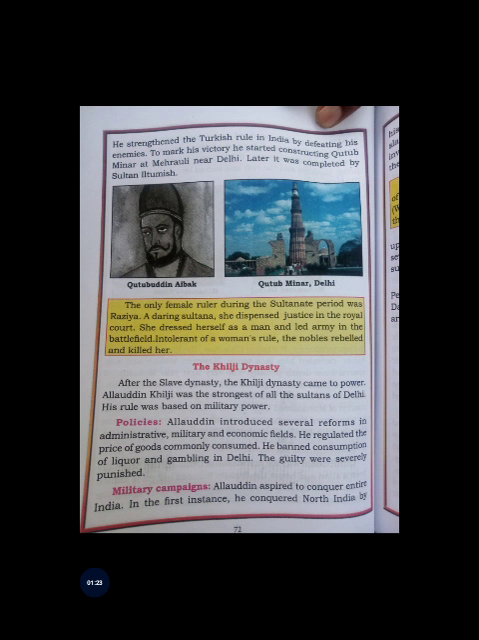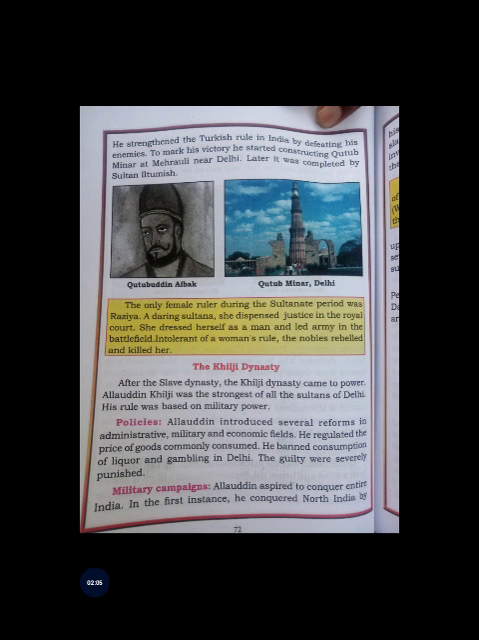Look, students, at the time when Alauddin Khilji was Sultan, he brought a lot of improvements in the administrative, military and economic fields. He regulated the price of the goods commonly consumed, and he also banned liquor and gambling in Delhi, and the guilty were severely punished. If someone committed theft, he was also punished. These are the policies of Alauddin Khilji.